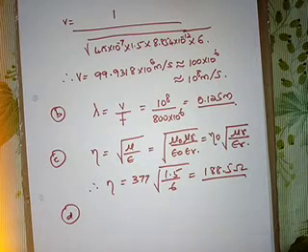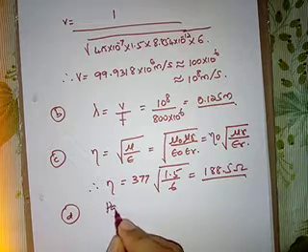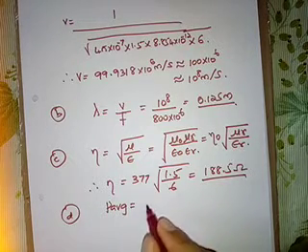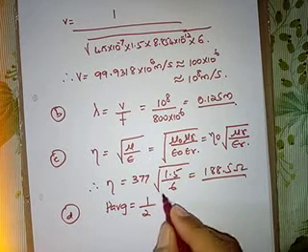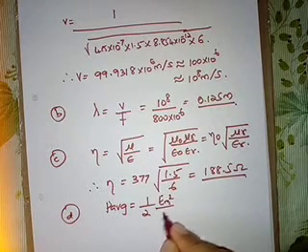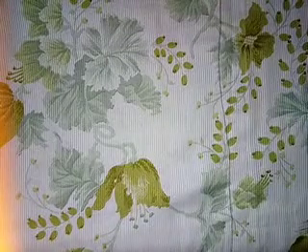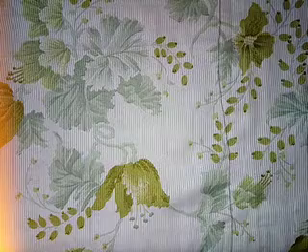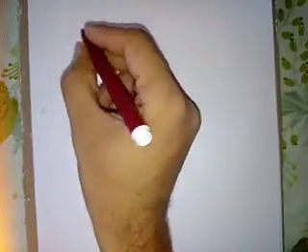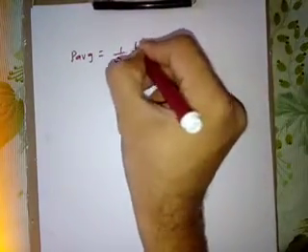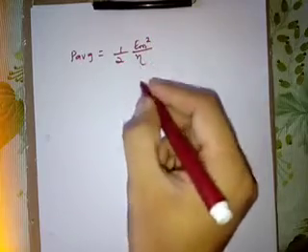We know that the average power P average is given by the formula 1 upon 2 Em square by eta. So we have here P average is equal to 1 upon 2 Em square by eta.